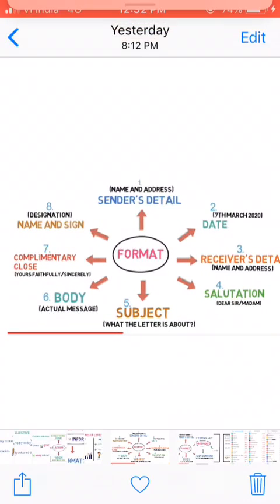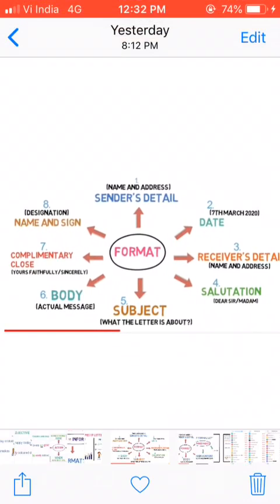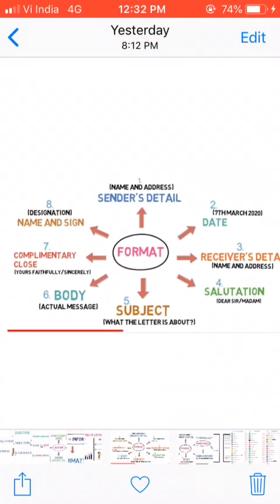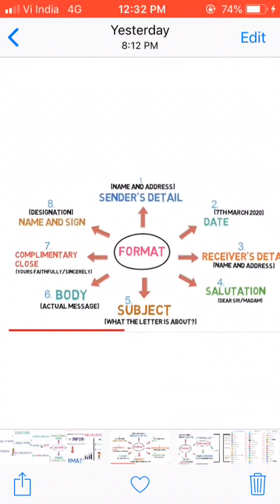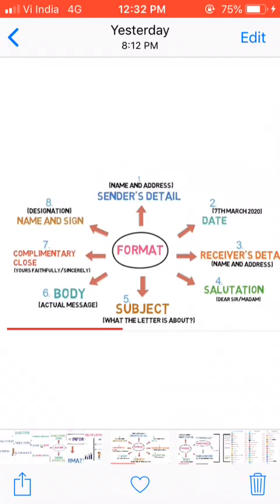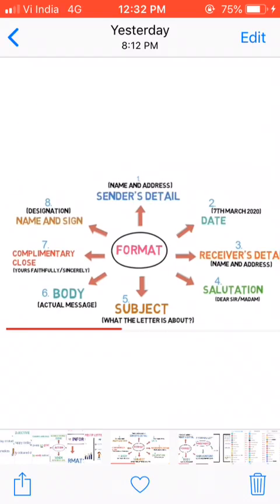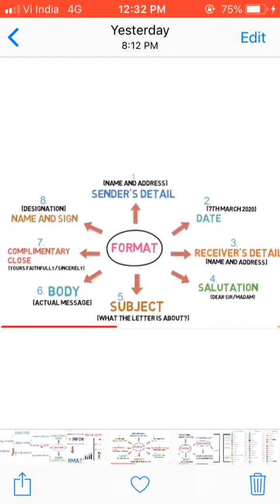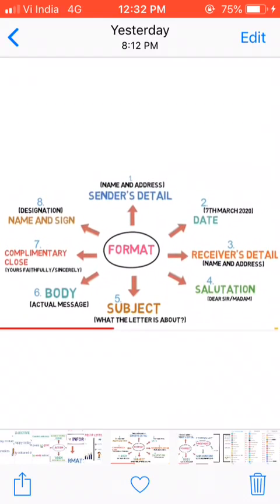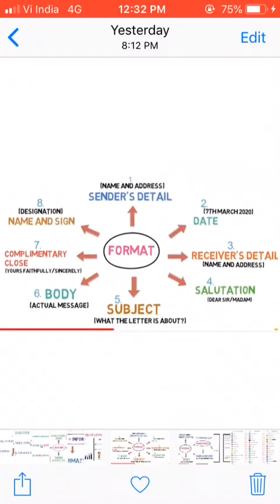And then comes the complimentary clause. In it you will write the ending. You will do the ending in this letter and give your compliments. After it, you will write your name and sign, and your designation, right? And then you will write yours faithfully.